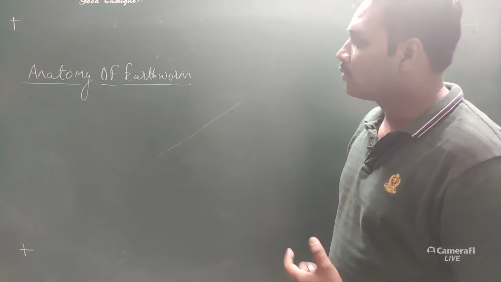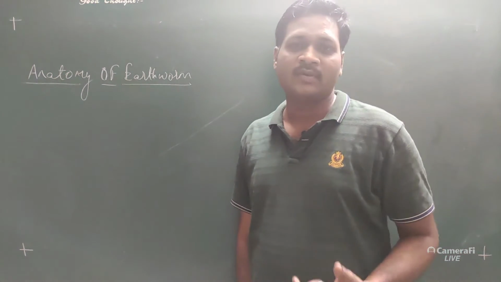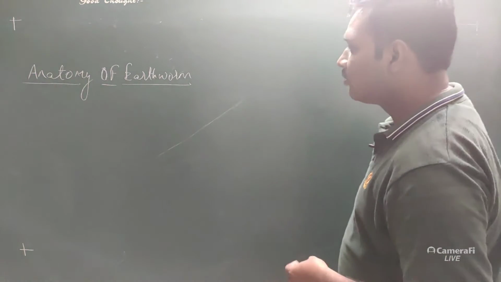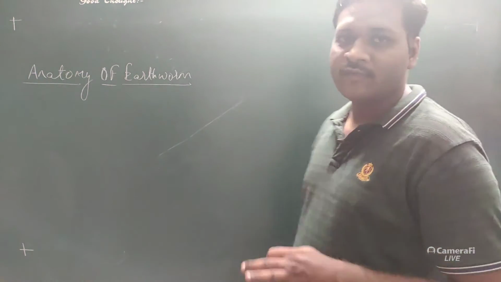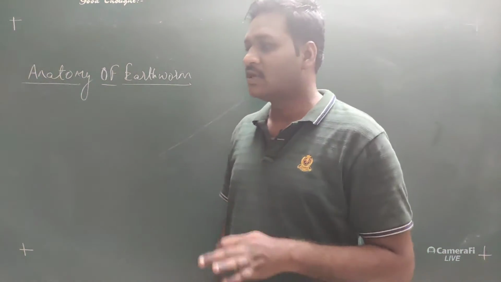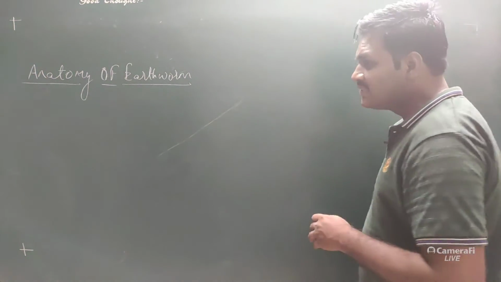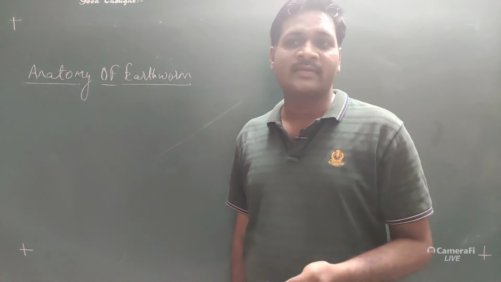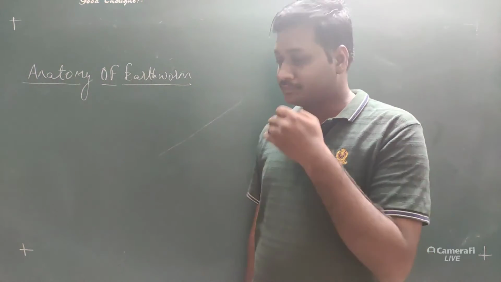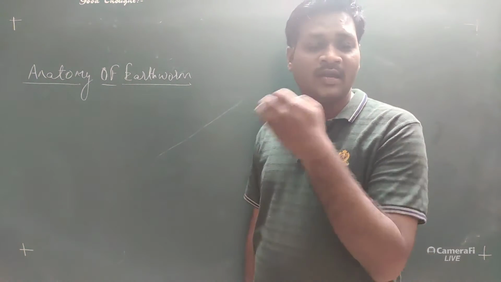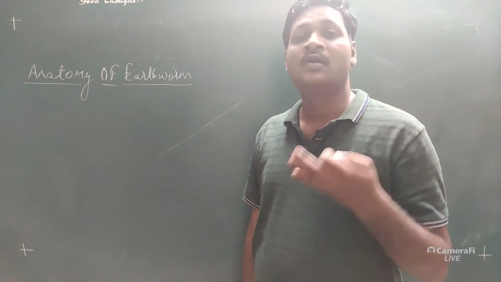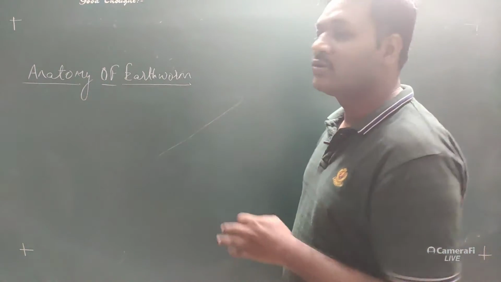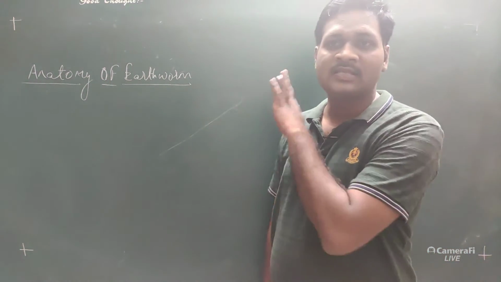In today's session we are going to discuss the anatomy of the earthworm. In the previous session we discussed the morphology of the earthworm. Now, in the anatomy of the earthworm, we will be discussing certain systems. And which are those systems? These include the digestive system, the circulatory system, the respiratory system, reproductive system, excretory system and the nervous system. So we are going to discuss all these points in this part.